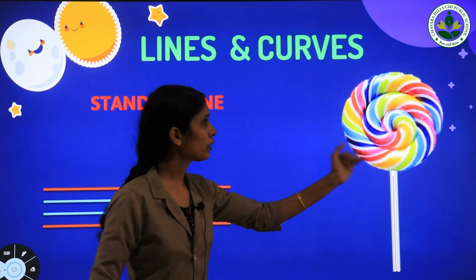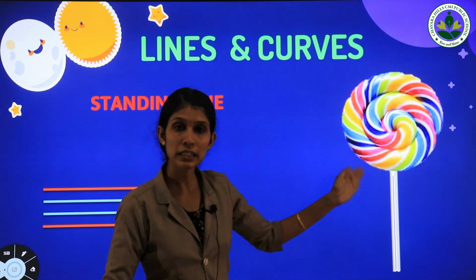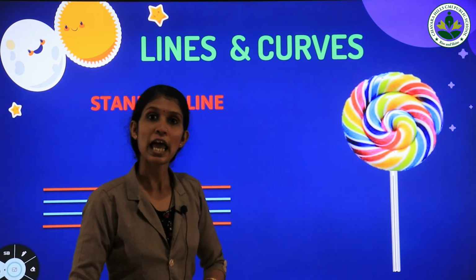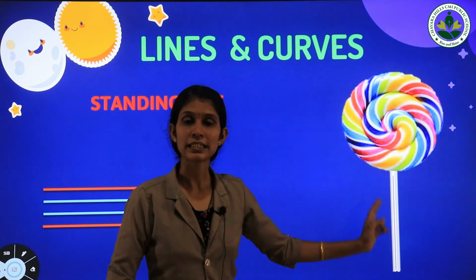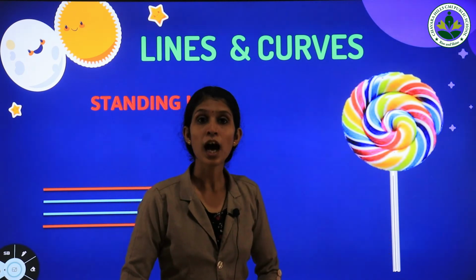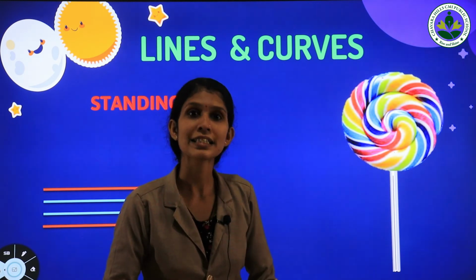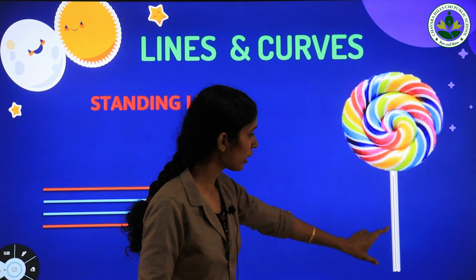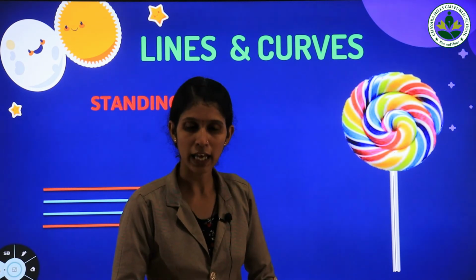And all of you look at this picture. What can we see here? What is this? Yes, it's a lollipop. And look at this stick. Yes, it is in a standing line. The lollipop stick is like a standing line.